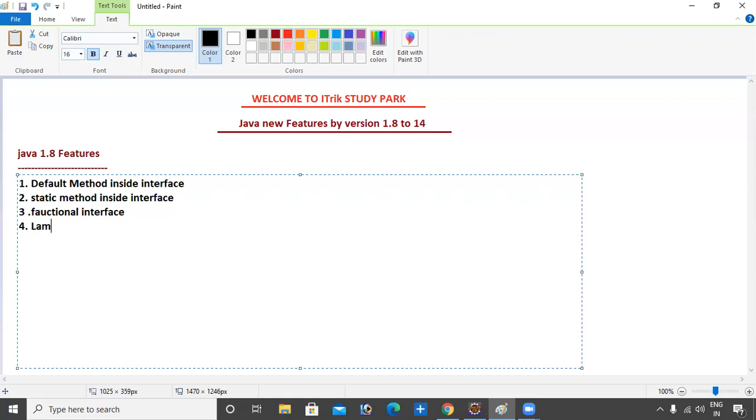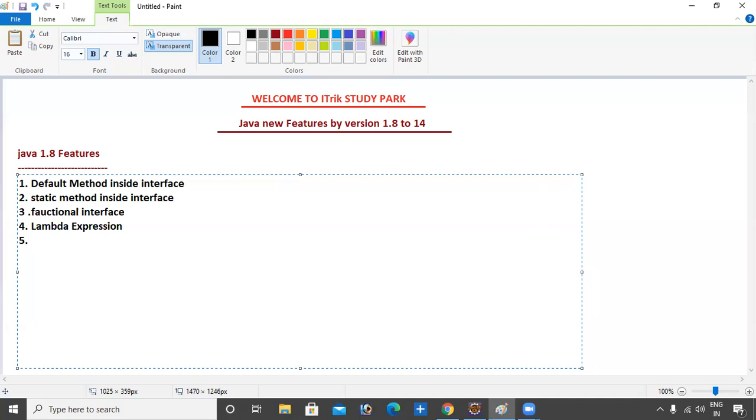In the same sequence, I will discuss. Don't worry. Lambda expression is the most important topic, the most important new feature in Java 1.8 that Oracle introduced.